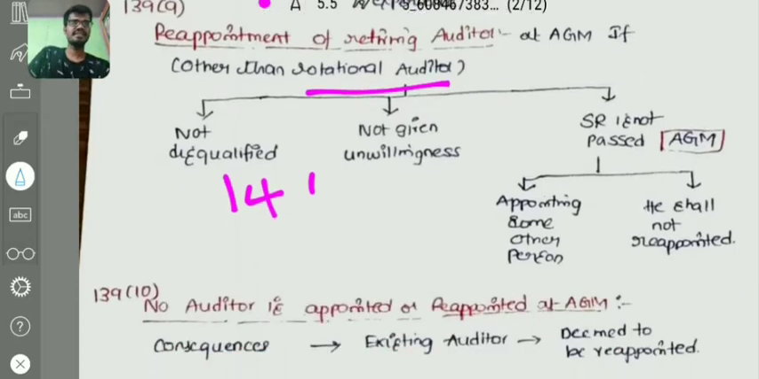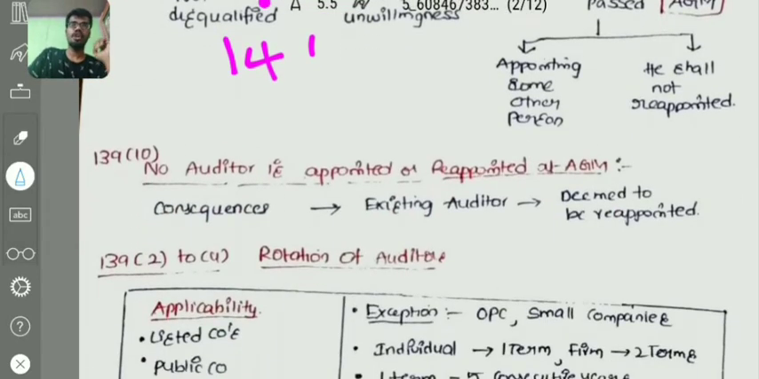And coming to our next section, that is section 139 subsection 10. No auditor is appointed or reappointed at AGM. AGM is held, and what if the auditor is not appointed or reappointed? Nothing has happened. Then the existing auditor, the retiring auditor, will continue. The existing auditor will continue to be the auditor of the particular company if no auditor is appointed in the AGM or no auditor is reappointed in the AGM.